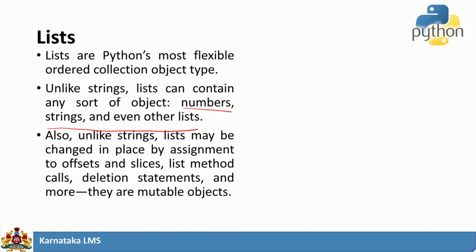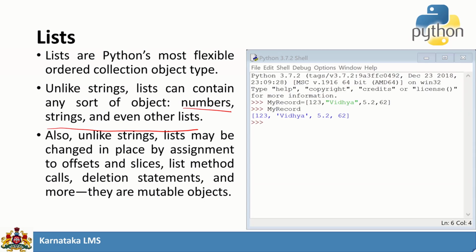You can insert an element, append an element, delete an element, or even delete the entire list. Everything is possible with the help of a list. This is an example of a list. It consists of an integer, a string, a floating point and an integer.